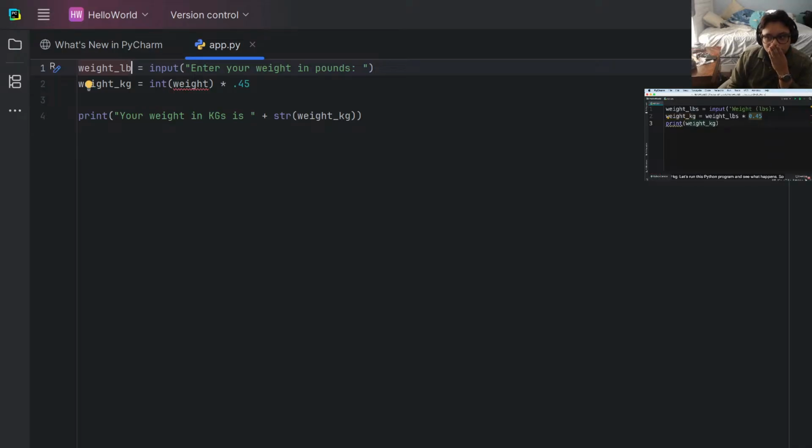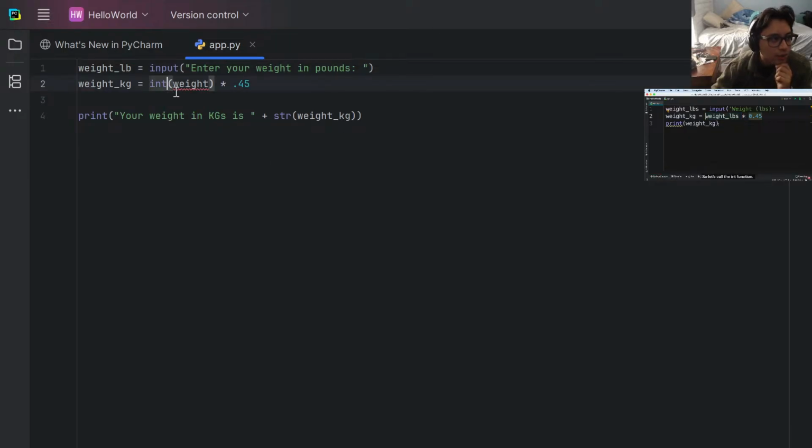Let's run this Python program and see what happens. So my weight is 160. We get an error: can't multiply sequence by non-int of type float. As I told you before, this input function returns a string, so we cannot multiply a string by a float. Python doesn't know what to do with it. So in this case, we should convert this number to an integer or a float and then multiply by 0.45.